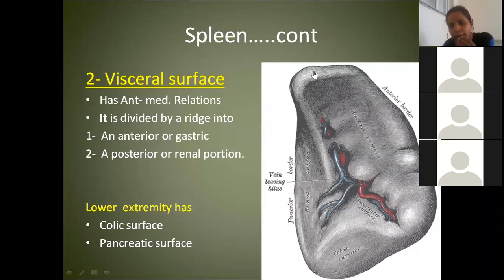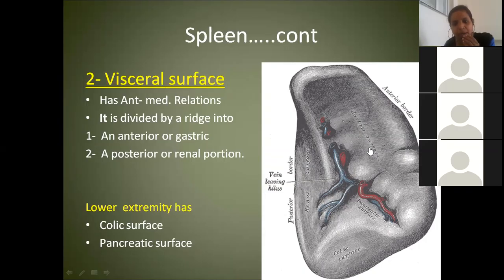Okay, now see here, one more clue I am giving you. This end is the medial end which is close to the vertebral column. Okay, which is lying like this, medial end. Okay, and this end is the lateral end. How to make out? See here, colic surface is here. Now, if you just observe this picture, you are finding certain impressions because this is the visceral surface. So the stomach is coming and pressing here, like the liver also had visceral impressions, right? Similarly, the spleen is also having nearby organs pressing over it.